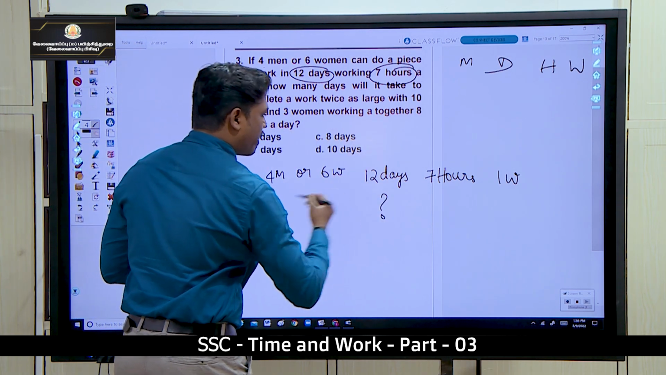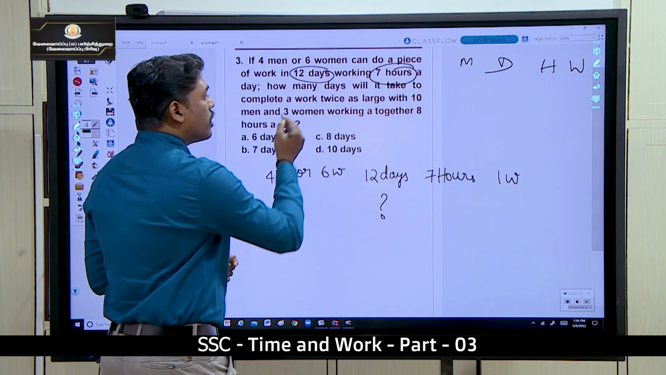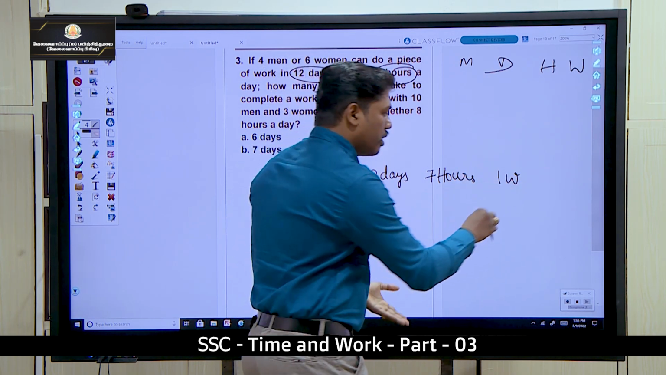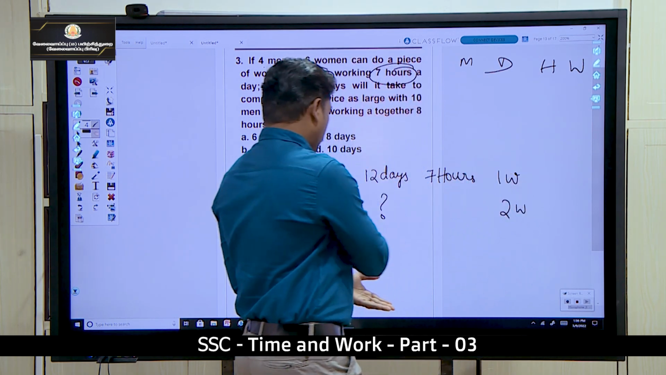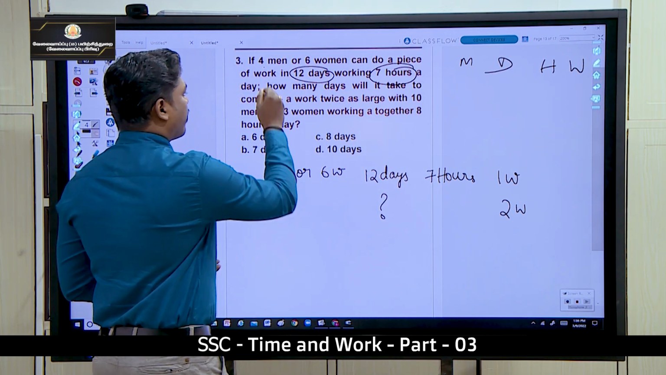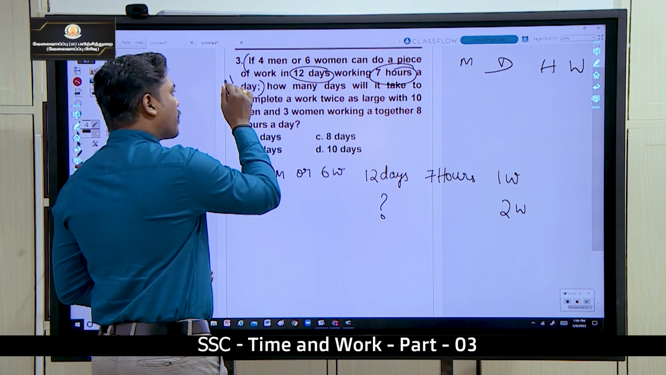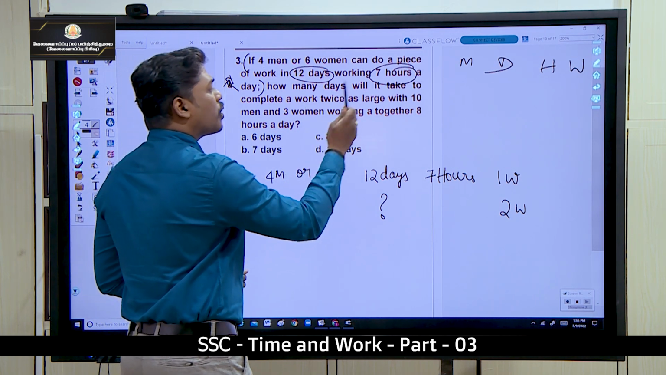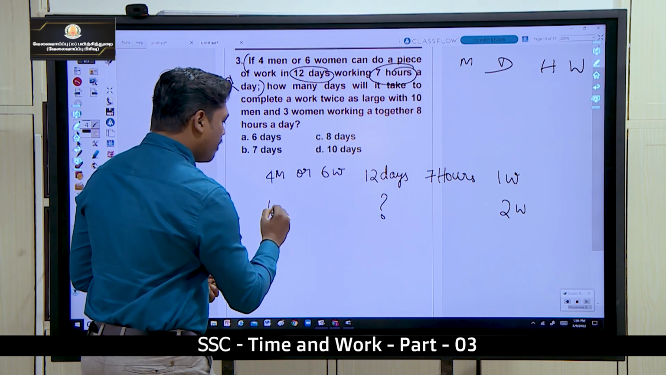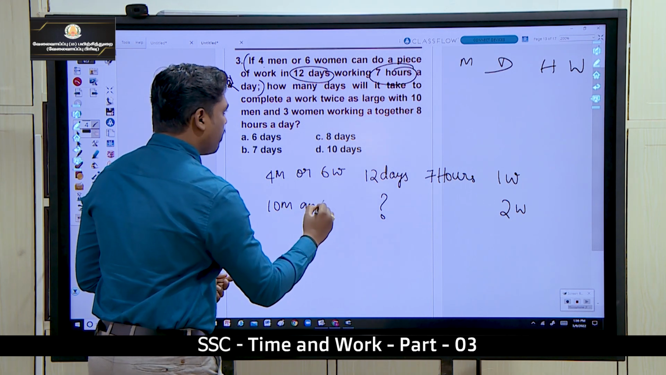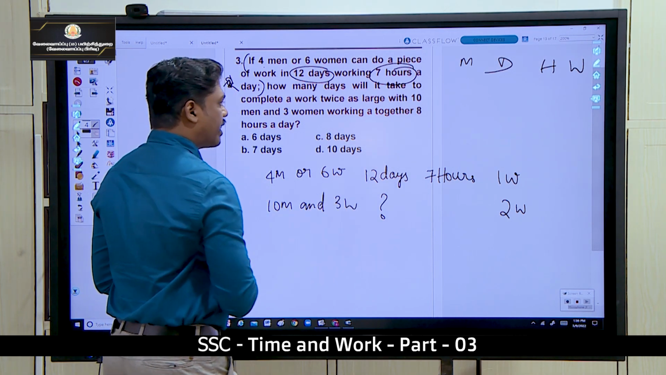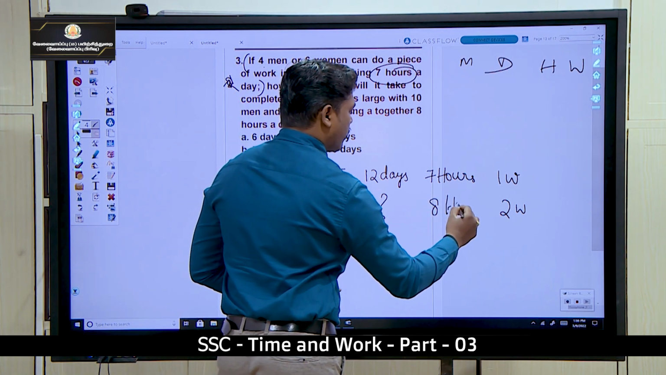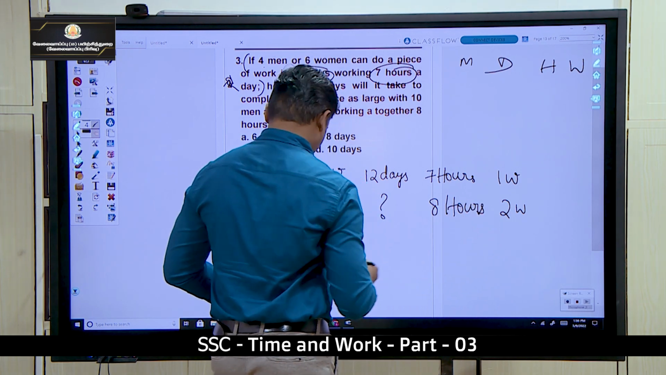The question is how many days will it take to complete twice the work as large? So this group did one work, and these others are going to do 2 work, twice the work as large. The previous set of persons did one work, these do 2 works, and those do 4 works. Can complete a work twice as large with 10 men and 3 women working together, 8 hours a day.